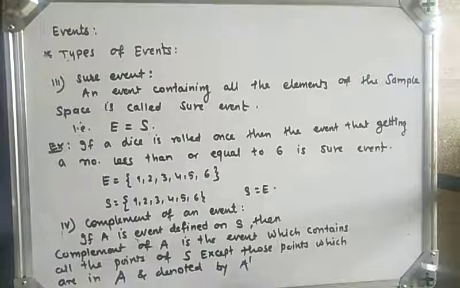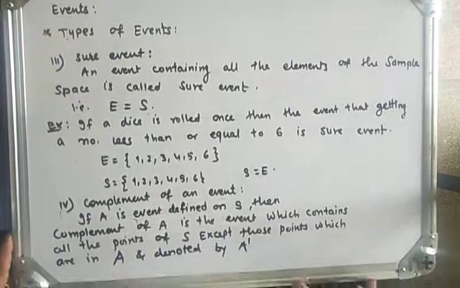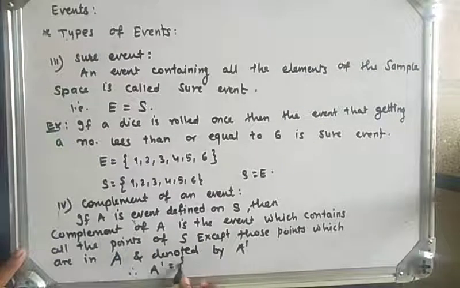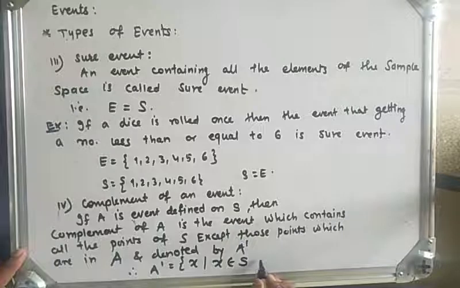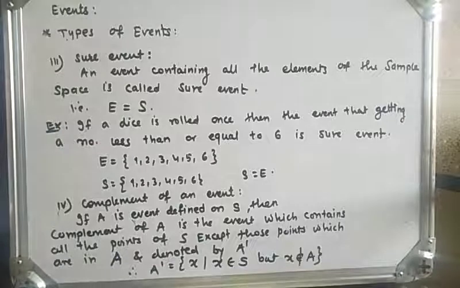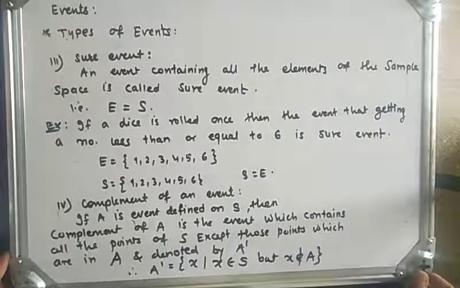In notation, A complement is equal to the set of all those points X such that X belongs to sample space S but X does not belong to set A. So this is the definition of the complement of an event A.